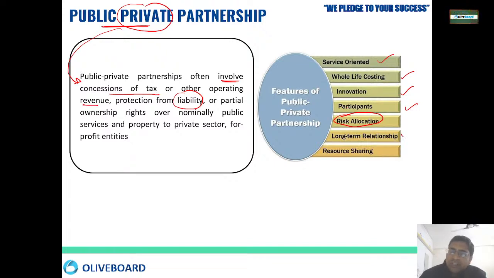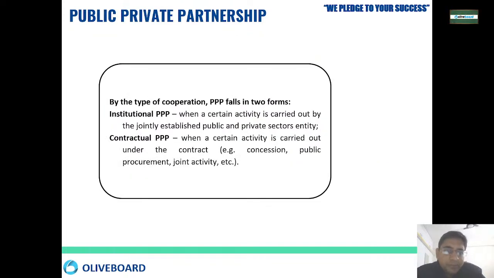Then a long term relationship also gets developed, and resource sharing. So these are all important features, or you can say these are also some of the benefits of public private partnership, okay. So now hello Parth, welcome to the session.